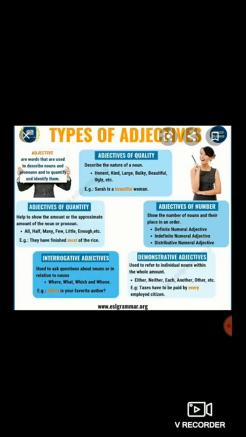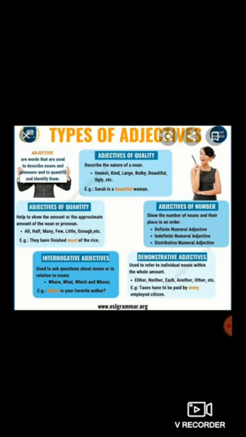Clear, students? Now let's proceed to the adjectives of quantity. Adjectives of quantity help to show the amount or the approximate amount of the noun or pronoun.